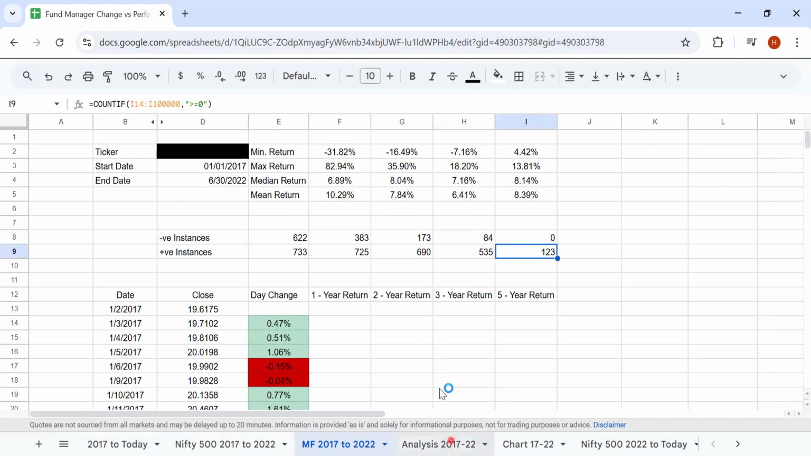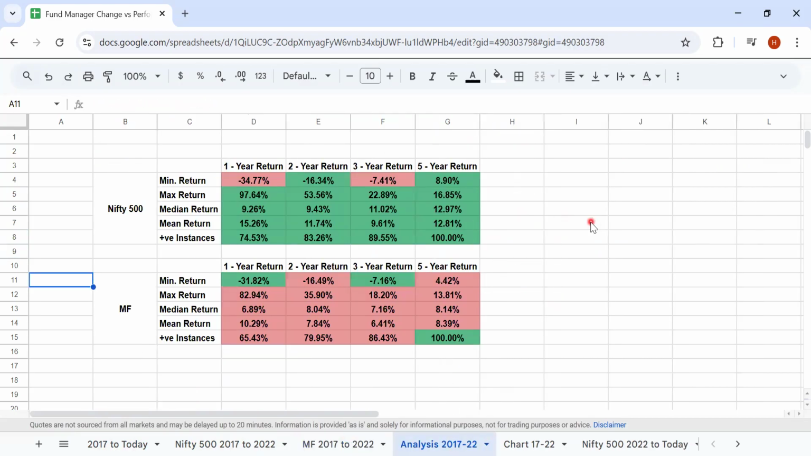Now let's look at the comparison of these two. This is the comparison from Jan 1, 2017 to June 30th, 2022. This fund has consistently underperformed the index. Especially if you look at the median returns, this fund has delivered anywhere between 6.9% to 8.15%. On the other hand, Nifty 500 has delivered between 9.26% to close to 13%. That is 3 to 4 percentage points of outperformance on the median basis.